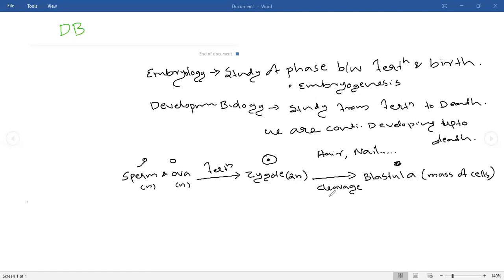The process by which the zygote develops into the blastula is cleavage, and that process can also be called blastulation. Through blastulation, the blastula will be produced. To the blastula, what will happen? A process known as gastrulation will occur. Through gastrulation, the blastula will be converted into a structure known as the gastrula.